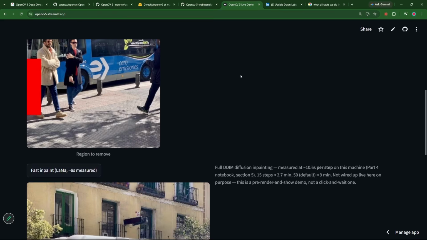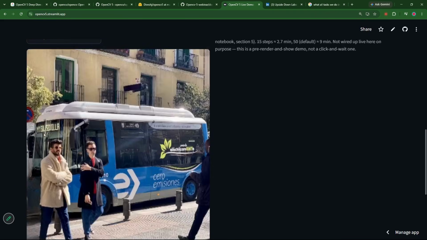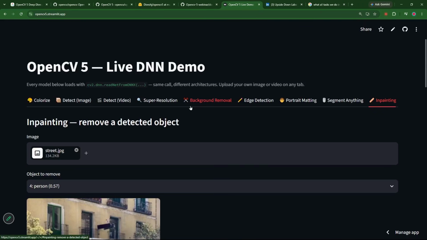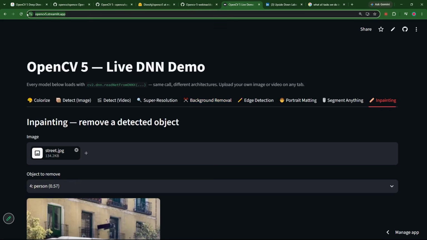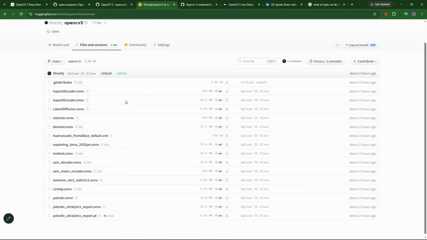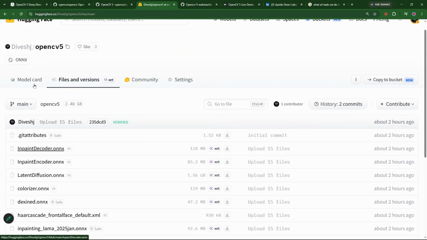So how is this Streamlit app running? See, that person is gone from here. Earlier this person was here. This person is gone. In painting in action. Now, how am I running this application? How am I running this on cloud, and how can anyone who has access to this particular link access it? I have hosted all my models on Hugging Face. All the models which I'm supposed to run are running on Hugging Face. And I'm inferencing via Hugging Face on Streamlit.